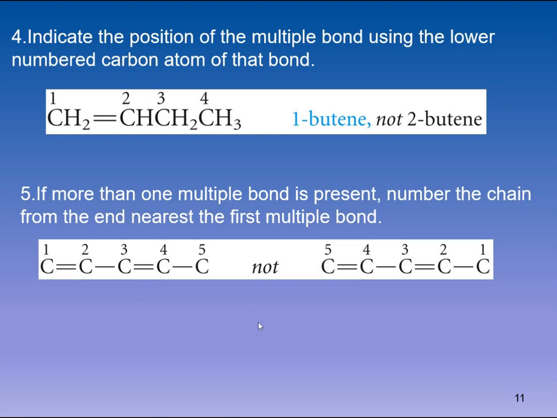You can also apply the rule of sum of locants on these compounds. If you do the sum of these carbon atoms, the double bond is at position 1 and 3, so it will give a sum of 4. In this case, the double bond is present at position 2 and 4, so the sum of 2 and 4 will be 6. So this numbering cannot be chosen in that case.